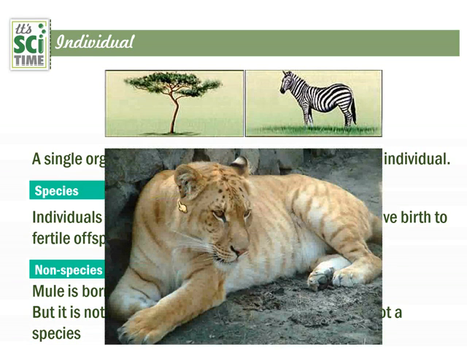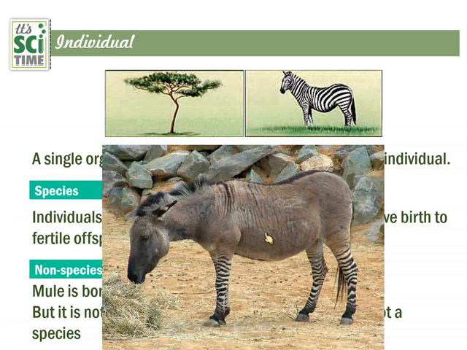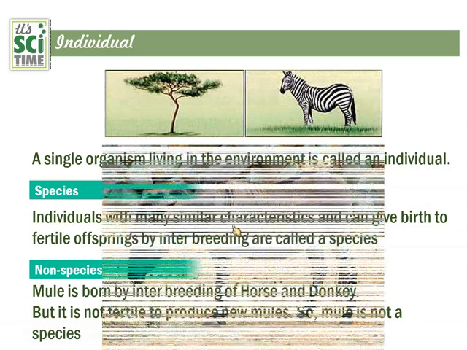This is called a tiglon, a tiger and lion crossover to produce such an organism, but not a species, a non-species. And this is again a zebra and a donkey. You can see it looks half like a donkey, half like a zebra. So in such cases, these are not a species, remember that.